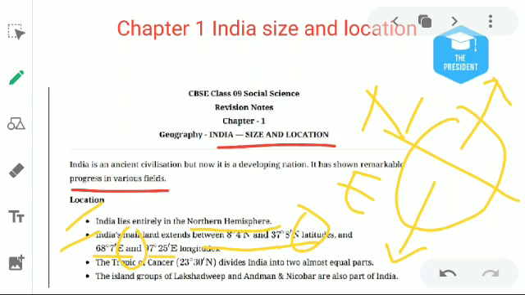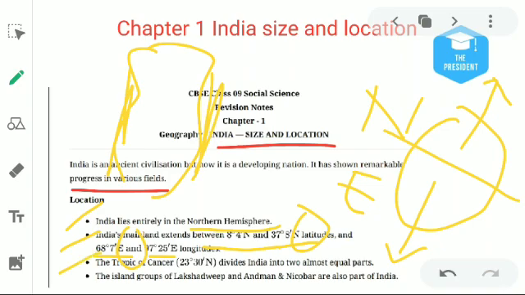And what is the longitudinal difference? The mainland means our country starts from this line and ends at this latitude, and the coordinates of those latitudes are given here.